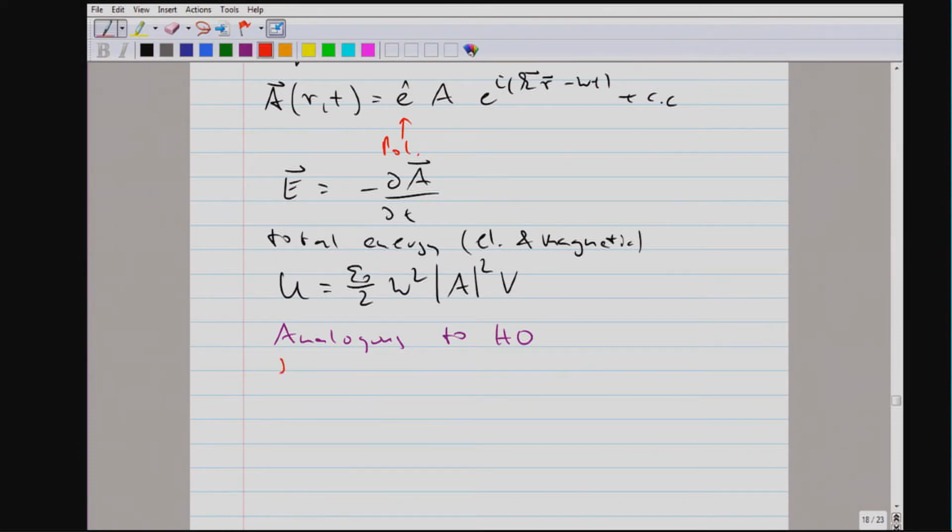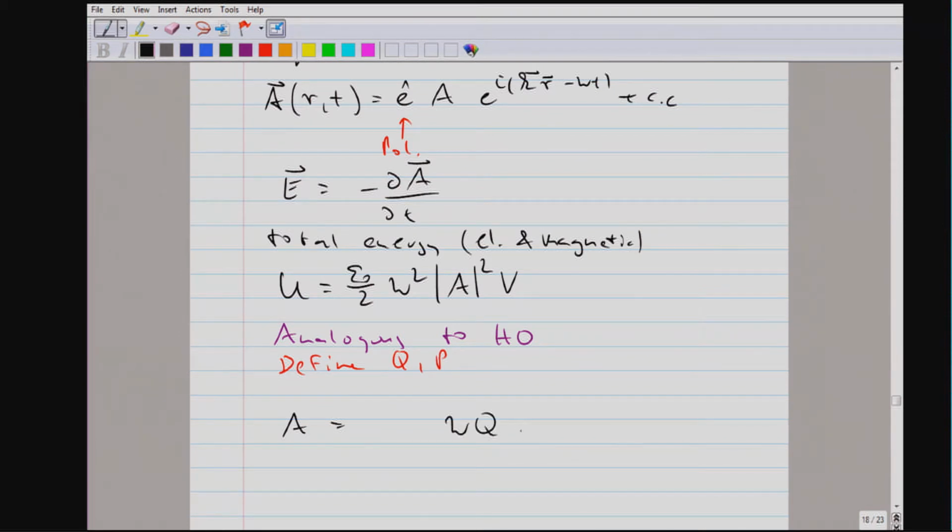And we can use the vector potential of the single mode of the electromagnetic field to define two quantities Q and P. Let me write it in that way.